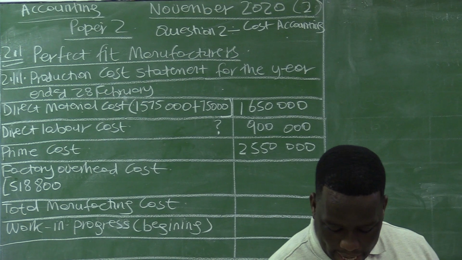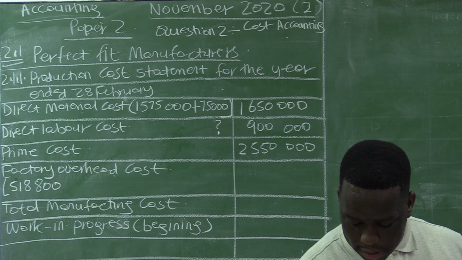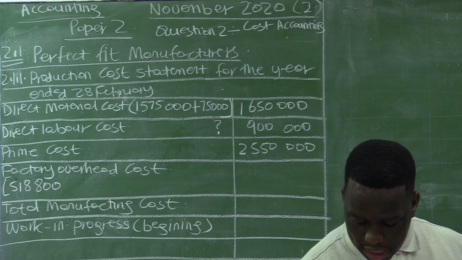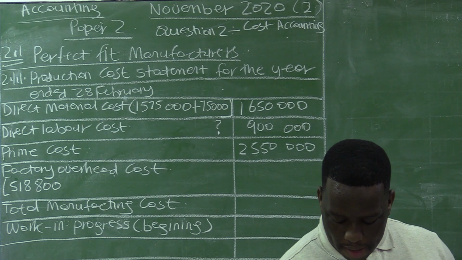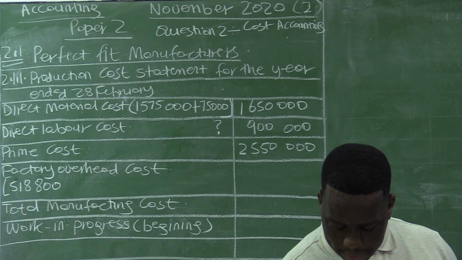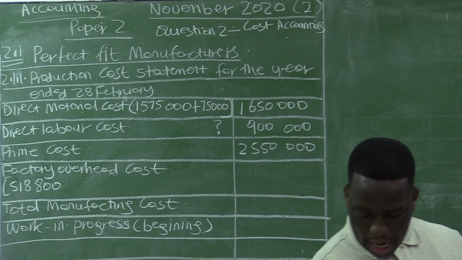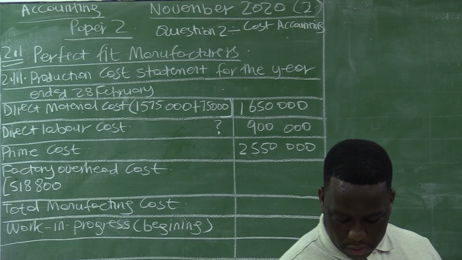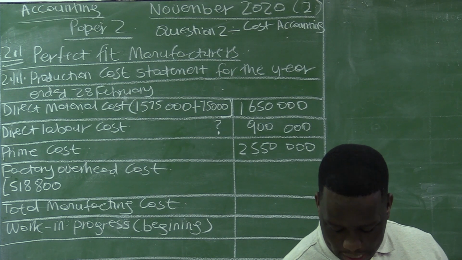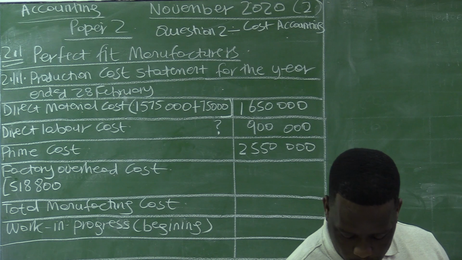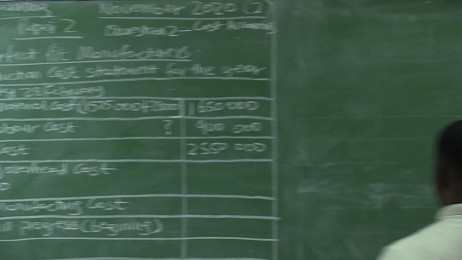It says the entire insurance amount of 25,200 was transferred to the administration cost account. 2/3 of this expense should be allocated to the factory. So the entire amount of 25,200 was transferred to administration cost, whereas 2/3 of that amount should have been allocated to the factory.